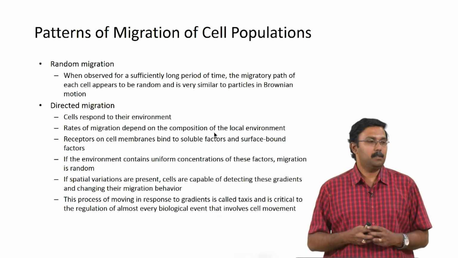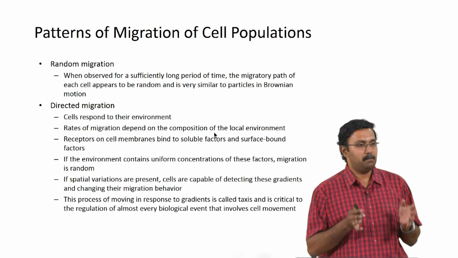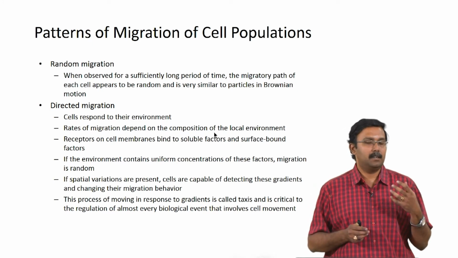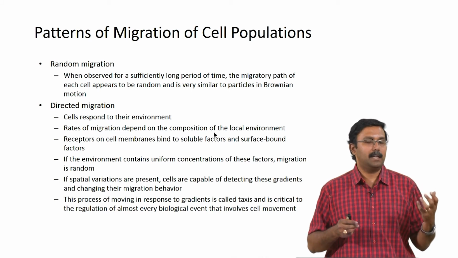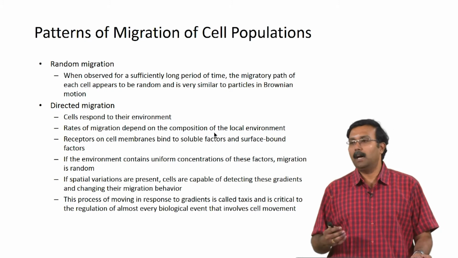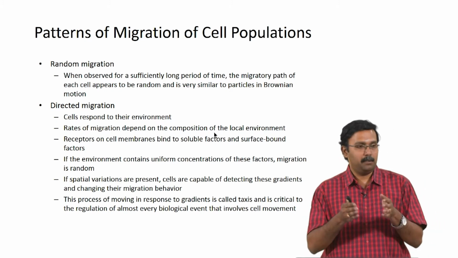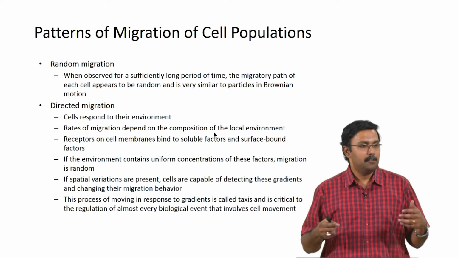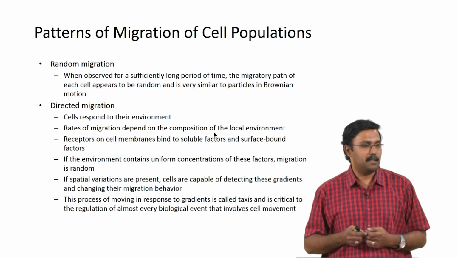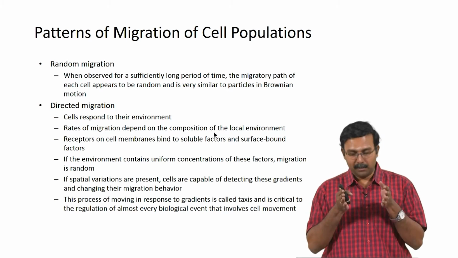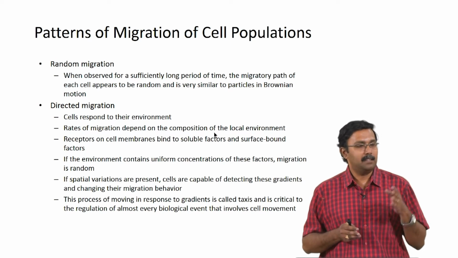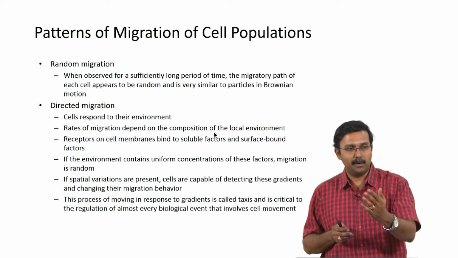When you are talking about cell migration, there are two major types of migration. You have random migration, which is observed when you look at it for a sufficiently long period of time. We looked at the persistence times, right. We said that the persistence time for endothelial cells is 300 minutes based on the table. So, if my period of observation is only 150 minutes, then I am going to think that the cells are moving only in one direction.